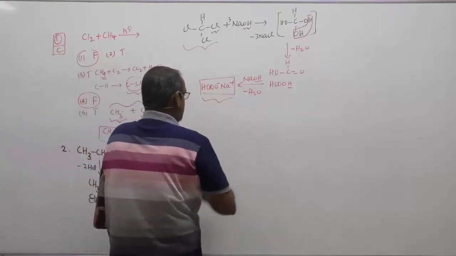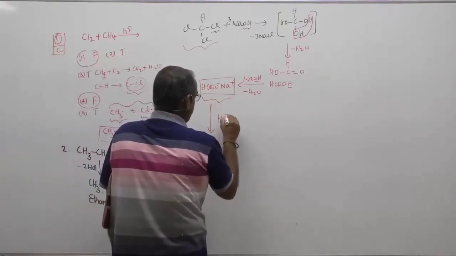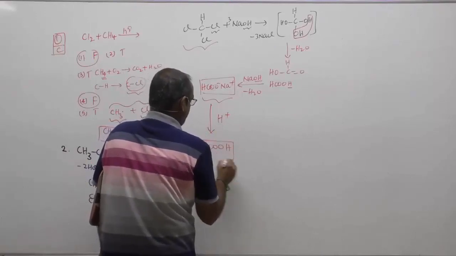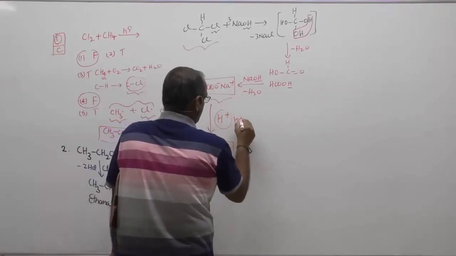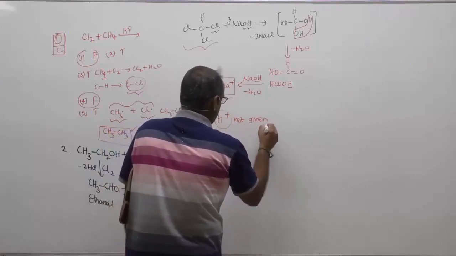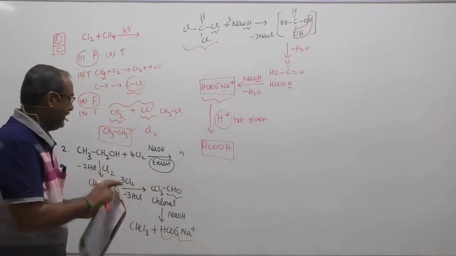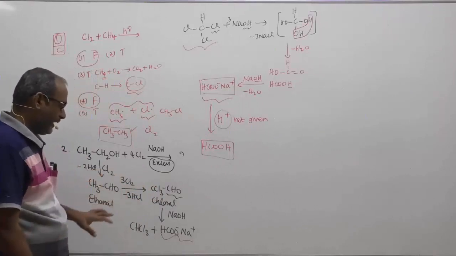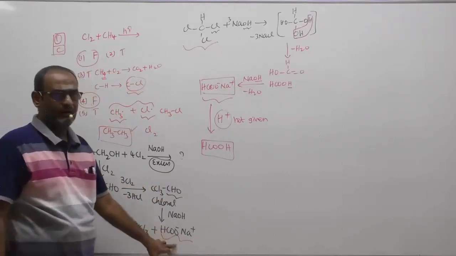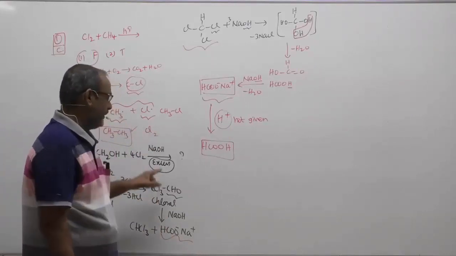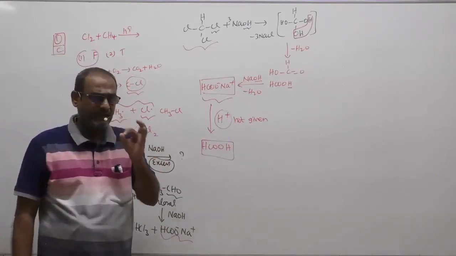If I acidify this, then only I'll get formic acid. But this condition is not given in the problem. Therefore, what is the product obtained? We may think that the product obtained is chloroform and sodium formate. That is wrong. Please understand the word excess NaOH. Please understand the word excess.